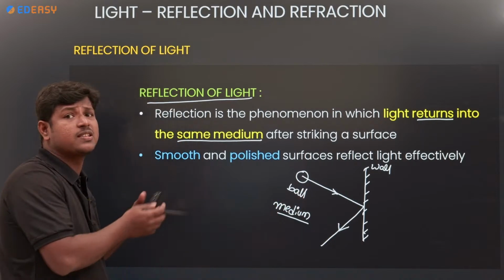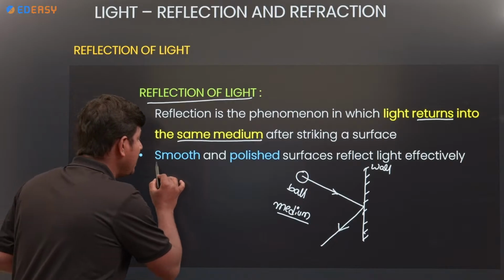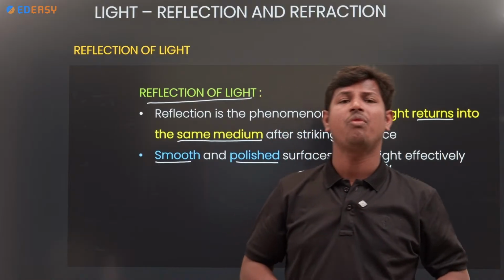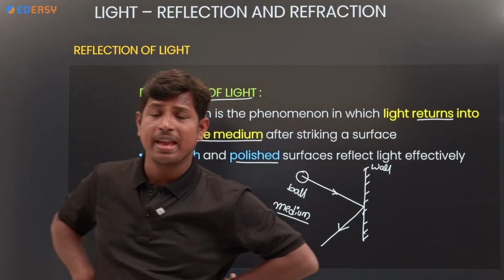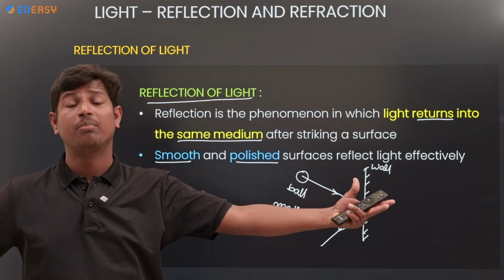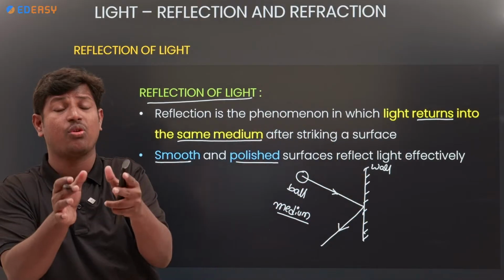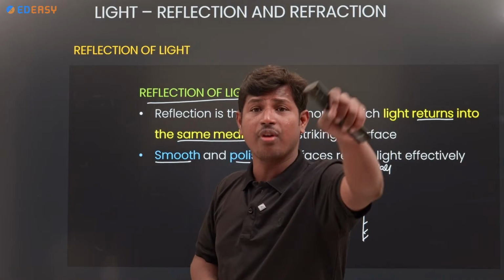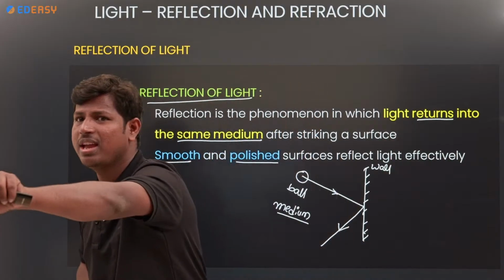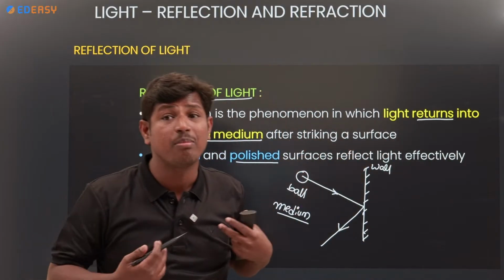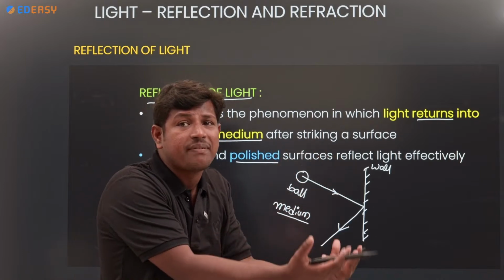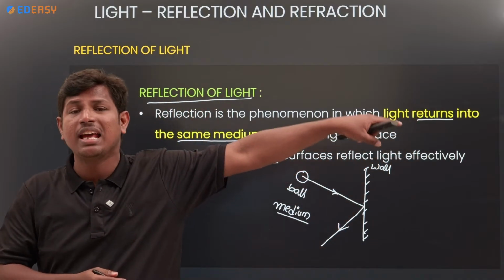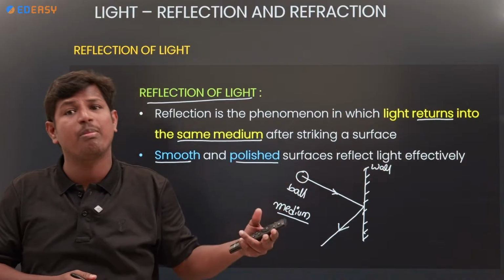Highly regular reflection takes place on smooth and polished surfaces like a mirror. If I want to see my image, I can stand in front of the wall or in front of the mirror; reflection takes place in both. But can you guess where I need to stand to get my image properly? I need to stand in front of the mirror. Why? Because if I stand in front of the wall, the reflection is irregular. I cannot get my image clearly.